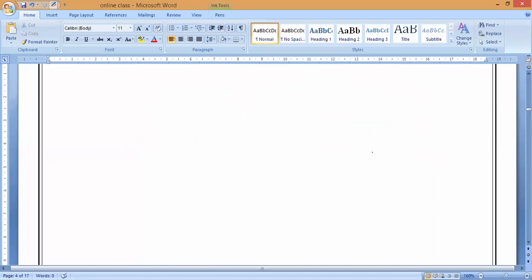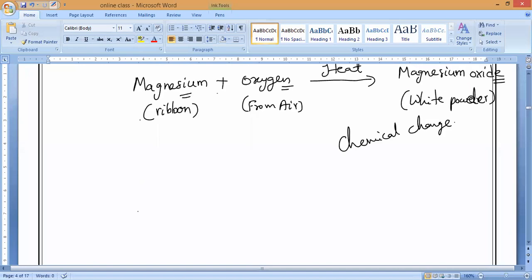As I told you in the last class, before burning or heating the magnesium ribbon, we have to remember two safety precautions. I will teach you the activity also, how you need to do it. But while proceeding with burning the magnesium ribbon, we have to remember the two conditions. The first condition is what, guys? We have to rub it with sandpaper. Before burning in air, the magnesium ribbon is cleaned by rubbing with sandpaper.